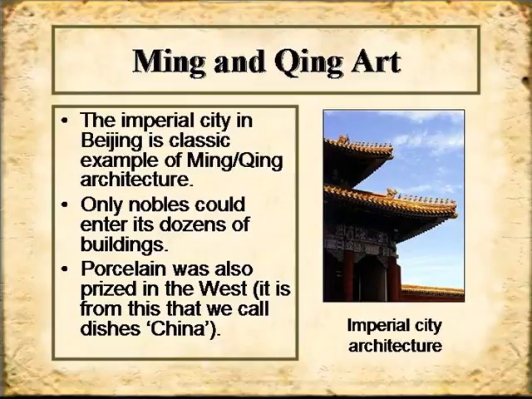Also, China was world famous for its porcelain. That was something that the West traded with a lot. That's why we call very nice, fancy dishes china, because that's where it originally came from. So that's a little bit about China during its height.